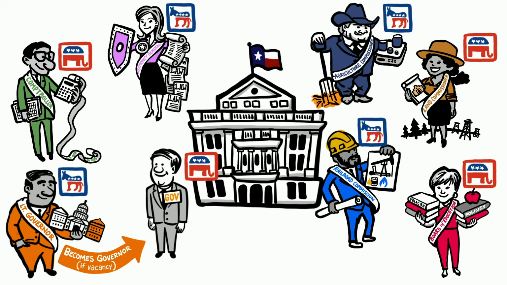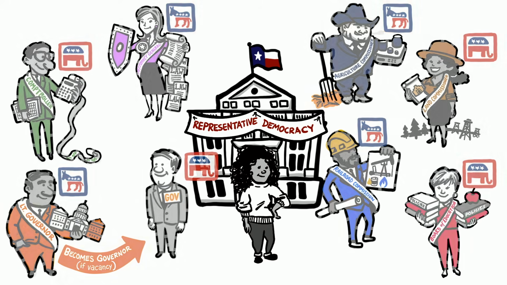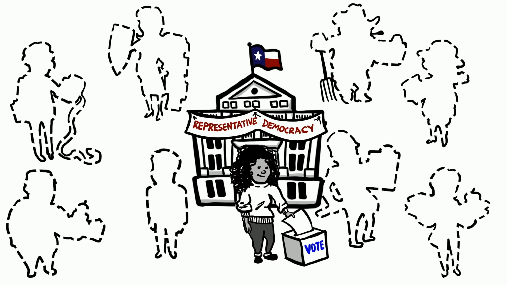The coolest part about the executive branch is it's part of a representative democracy, which means you get to have a say in who is elected into these positions to administer the law, and you get to pick whoever will best represent you.